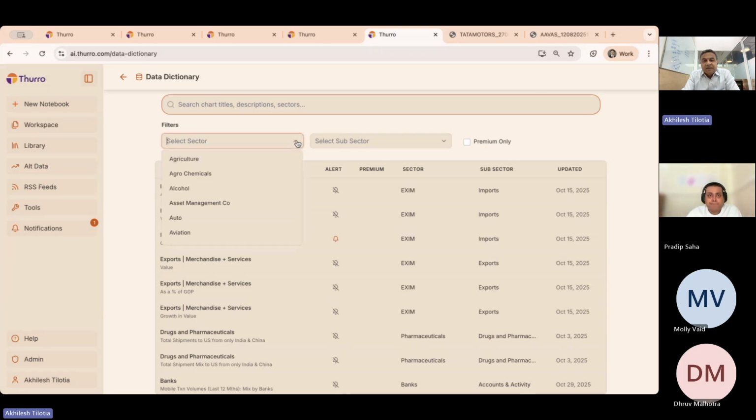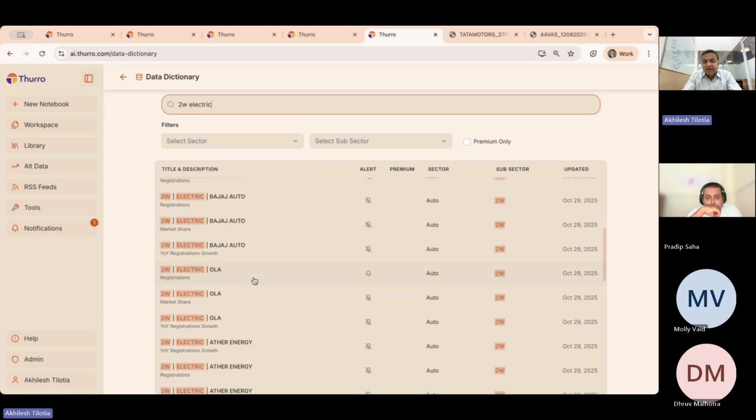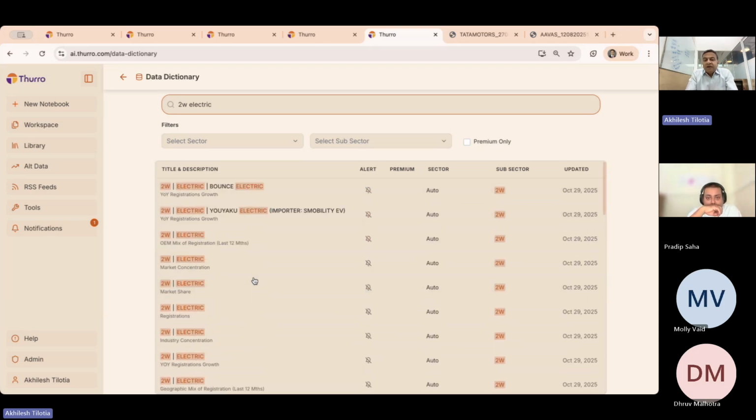bring to bear. There are about 30 odd sectors in which we go really deep to collect a lot of these data points, 34 sectors now. And in each of these, you can just type in to see what sort of data sets you have. So for example, let's say you are looking at the two-wheeler electric market. All you have to do is type in two-wheeler electric, and you can see the different types of data points that are already here. We have about 150,000 charts already onboarded. So the data has been visualized and kept ready for you to use.